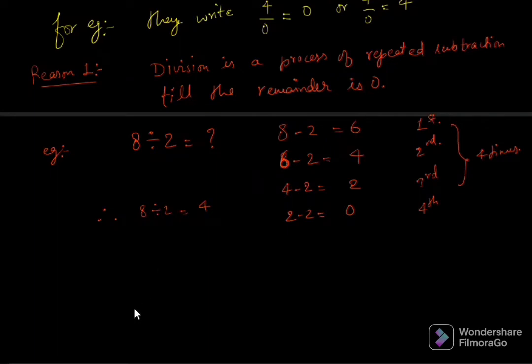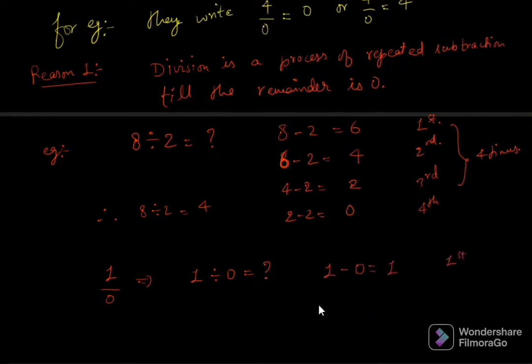Okay. Now friends, let's divide a number, let's say 1, by 0 and try to solve it using the same process of repeated subtraction. So 1 divided by 0. We want to know how much this is. Division is the process of repeated subtraction, so how many times do I have to subtract 0 from 1 so that I get the remainder as 0? 1 minus 0, we got 1.